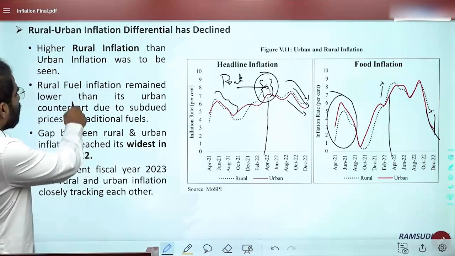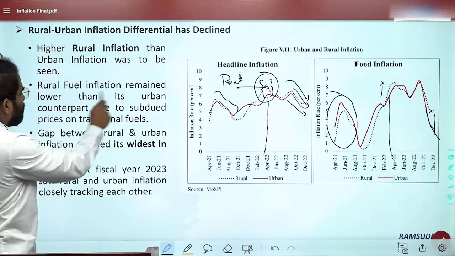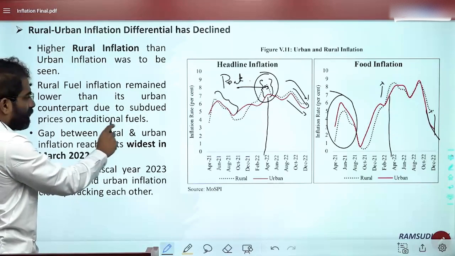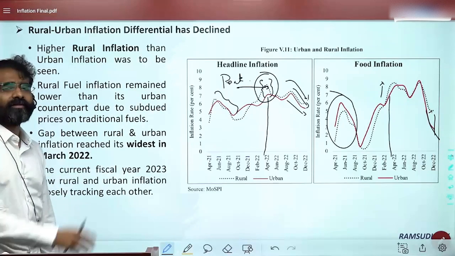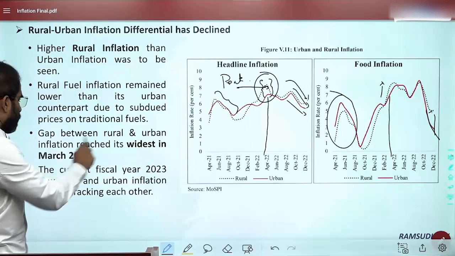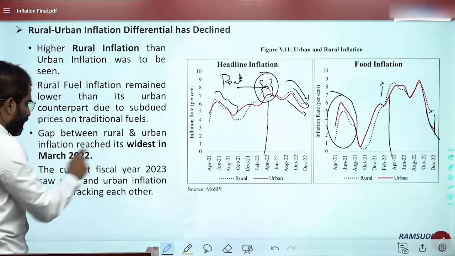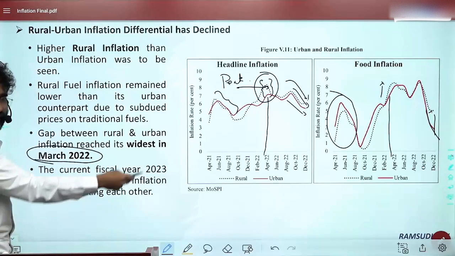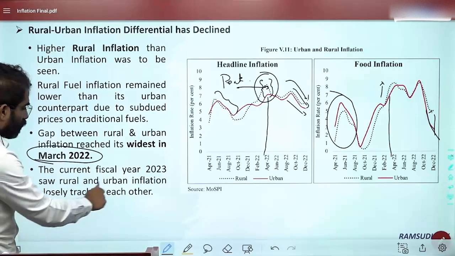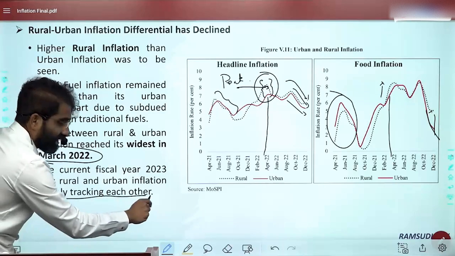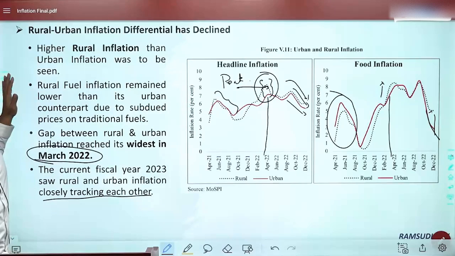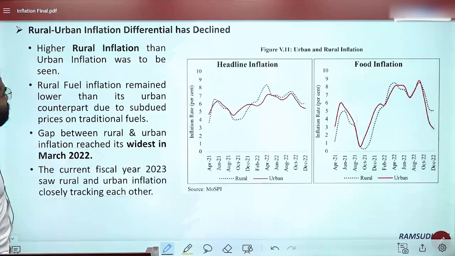See here, rural fuel inflation remained lower than its urban counterparts due to subdued prices on traditional fuels, other things other than petrol, diesel, etc. The gap between rural and urban inflation reached its widest in March 2022. And the current fiscal year saw rural and urban inflation closely tracking each other. That's all.